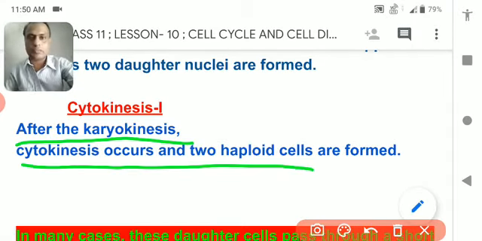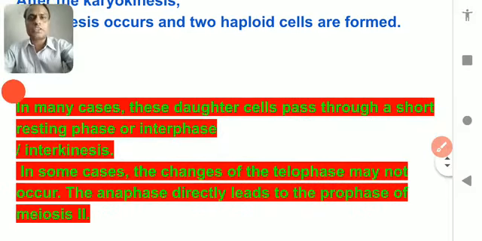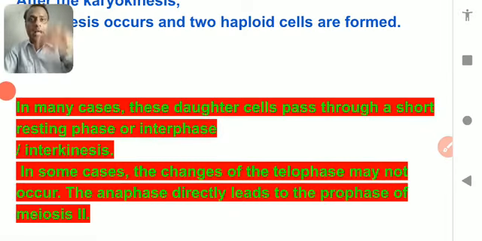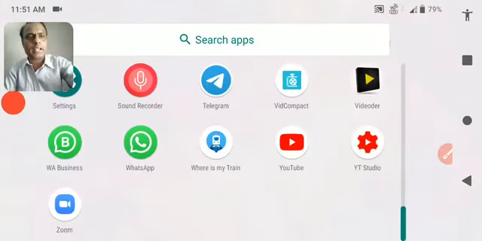So it is the end of this question. In many cases, the daughter cell passes through a very short resting phase. It means after cytokinesis 1, obviously it will go to meiosis 2. The daughter cell again goes for further division. So they can take a very short period of time.